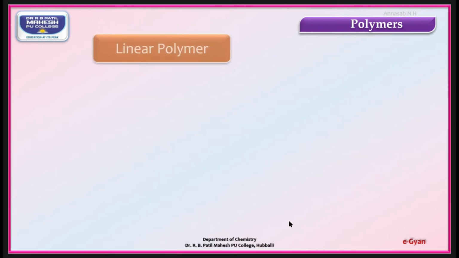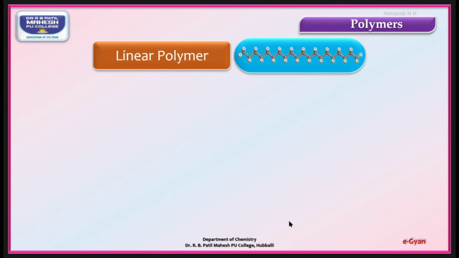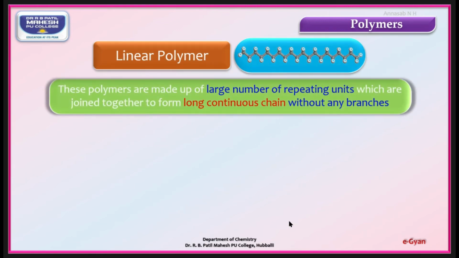First one, linear polymers. Definition: these are the polymers which are made up of large number of repeating units which are joined together to form long continuous chain, and it is without any branches. These are known as linear polymers. Example: